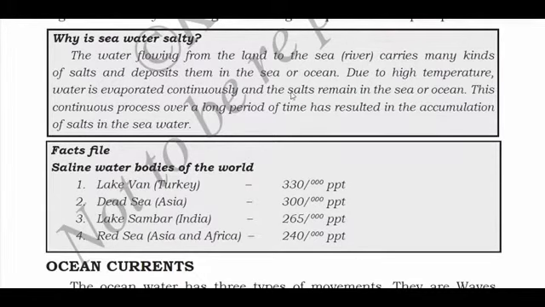Due to high temperature, water is evaporated continuously and the salts remain in the sea or ocean. During sunlight or very high temperature, what will happen? The water will evaporate and the salt will remain in the sea or ocean. This continuous process over a long period of time has resulted in the accumulation of salt in sea water. The water evaporates and the salt is collected in the sea or ocean.